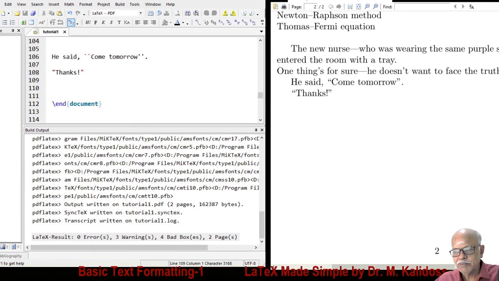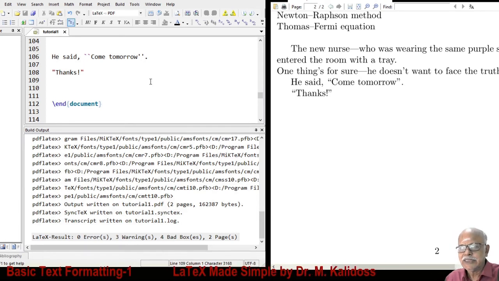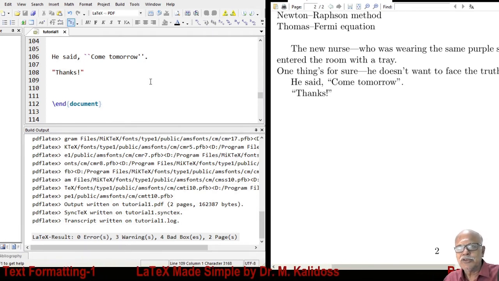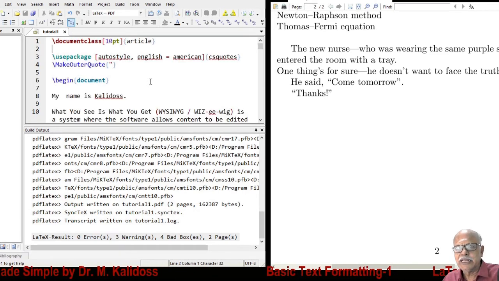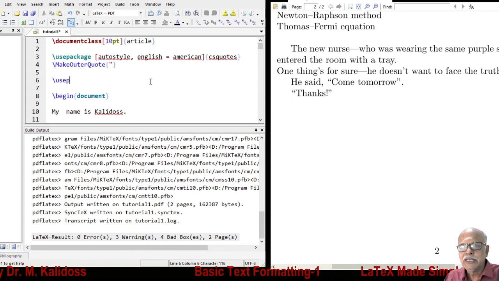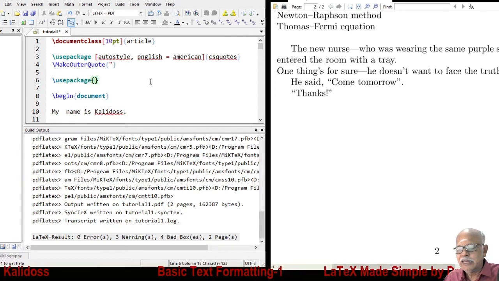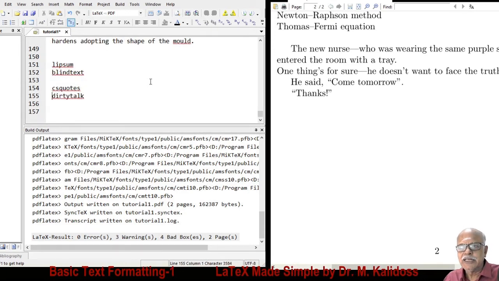Then, suppose it is just one word or one sentence, you may use quotation marks. Suppose you want to quote a long paragraph, what to do? Then, I want to introduce a dummy package, lipsum.